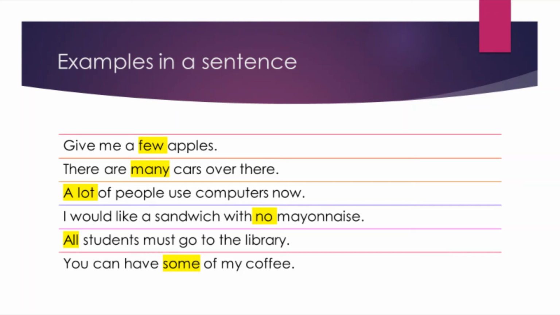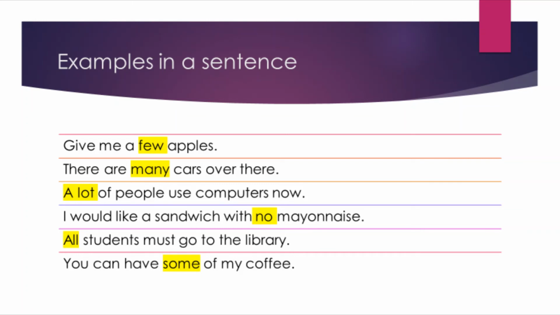You can have some of my coffee, coffee being the noun and some being the quantifier. Some of my coffee means you can have a sip, you can have 3/4 of it, but you can't have all of it, and if you want, you are entitled to have some of it, even none of it. But you are entitled to a little bit of the noun, which is the coffee.